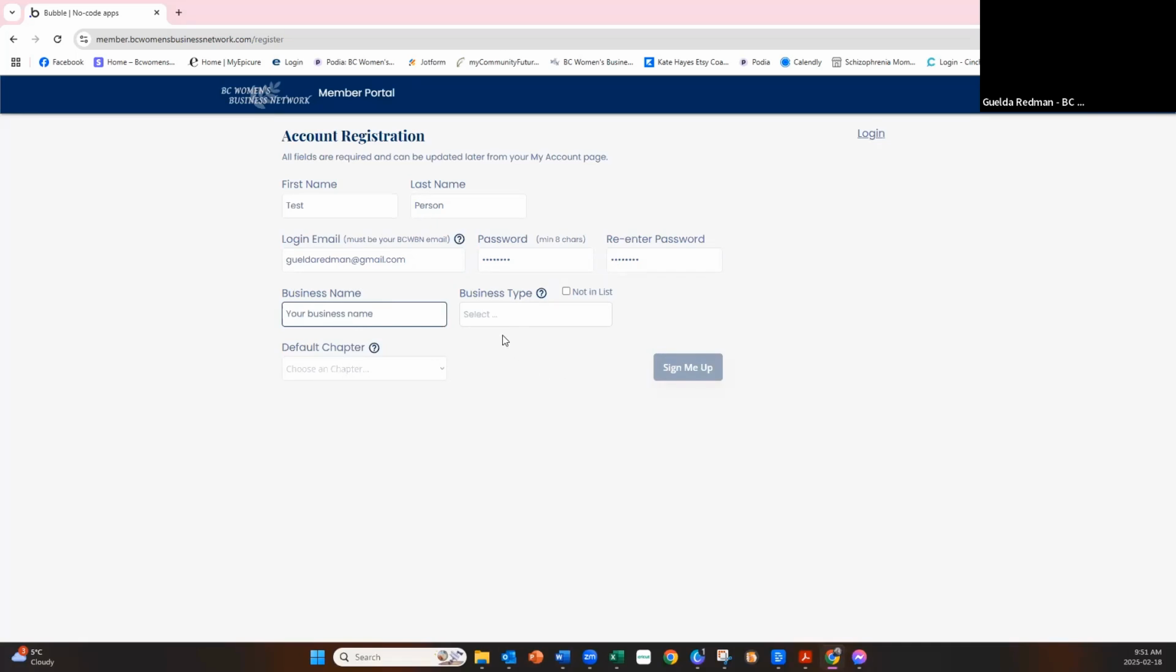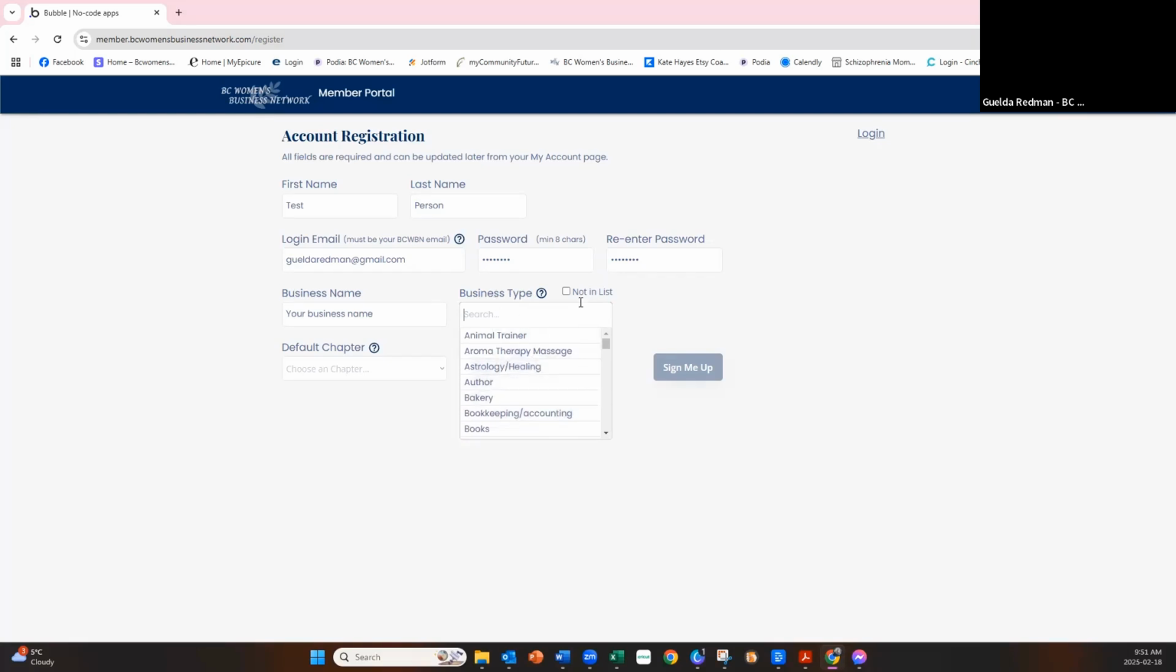And then you're going to choose your business type. So you can click on select. You can do a search for it, or you can scroll through. There's quite a few of them. They're all in alphabetical order, but it's not exhaustive. Oh, that's supposed to say woodworking, not wordworking. Okay, so if you can find your business here, then click on that.